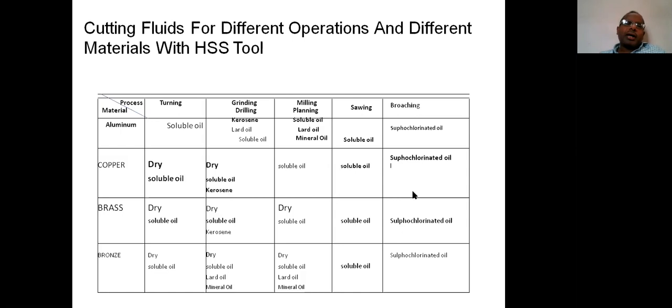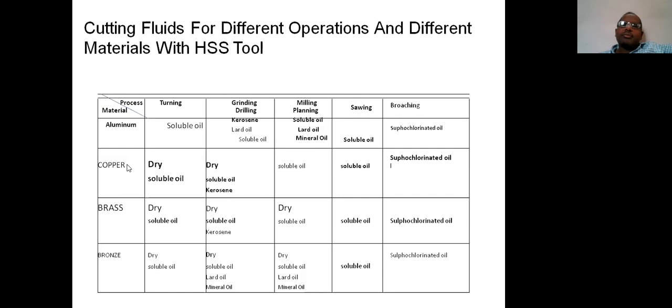Suppose the copper is placed either on a milling machine or on a planing machine, that means it undergoes milling or planing operation. Then instead of dry machining, without any cutting fluid or lubricant, the copper is to be machined using soluble oil. In a similar way, the same copper may use water soluble oil whenever it undergoes sawing operations.